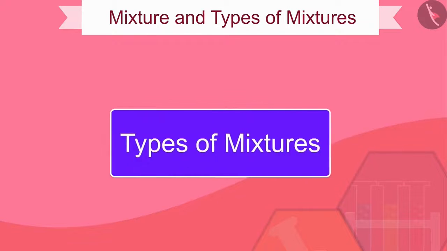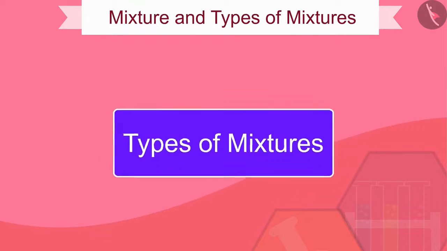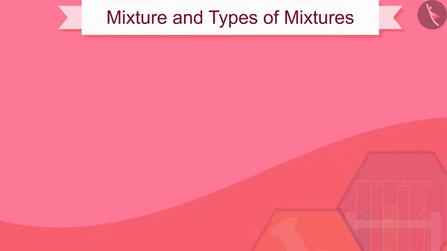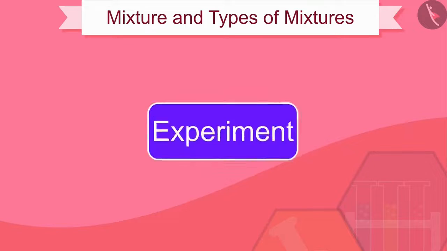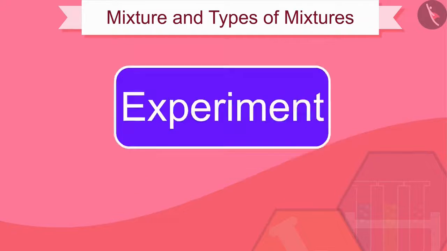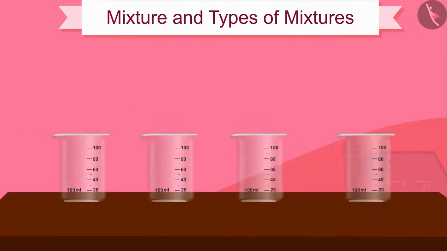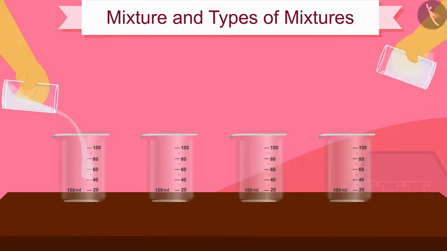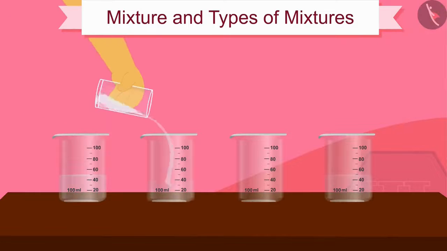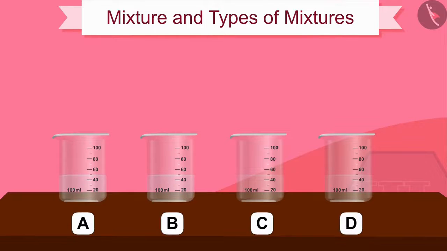Let us now discuss the types of mixtures. We will learn about it through an experiment. Gather 3 of your friends for this experiment. Now, take 50 ml of water in 4 beakers. Suppose we name these 4 beakers A, B, C and D. Now dissolve 1 teaspoon of sugar in beaker A.